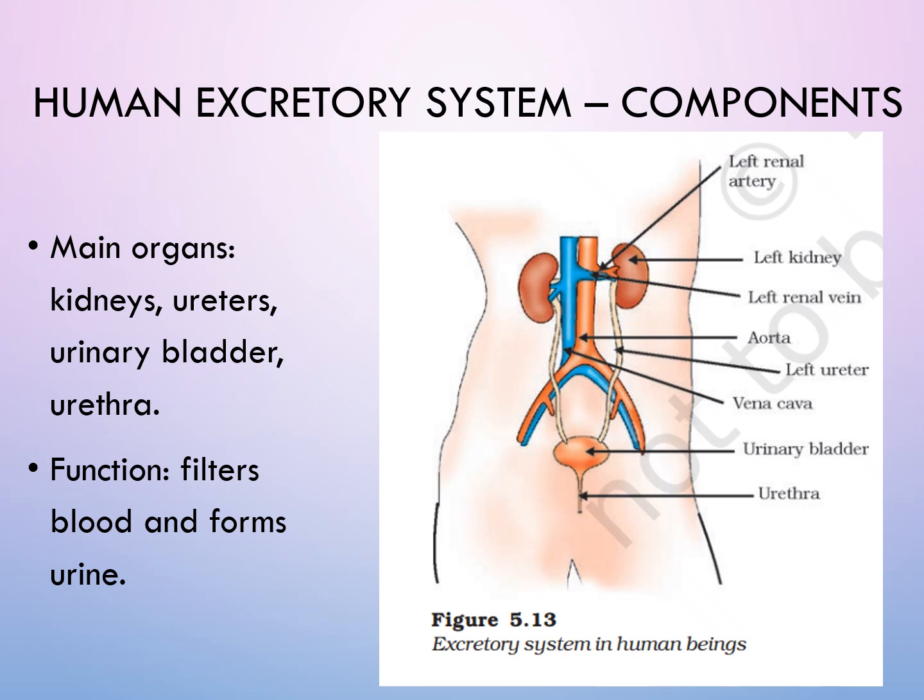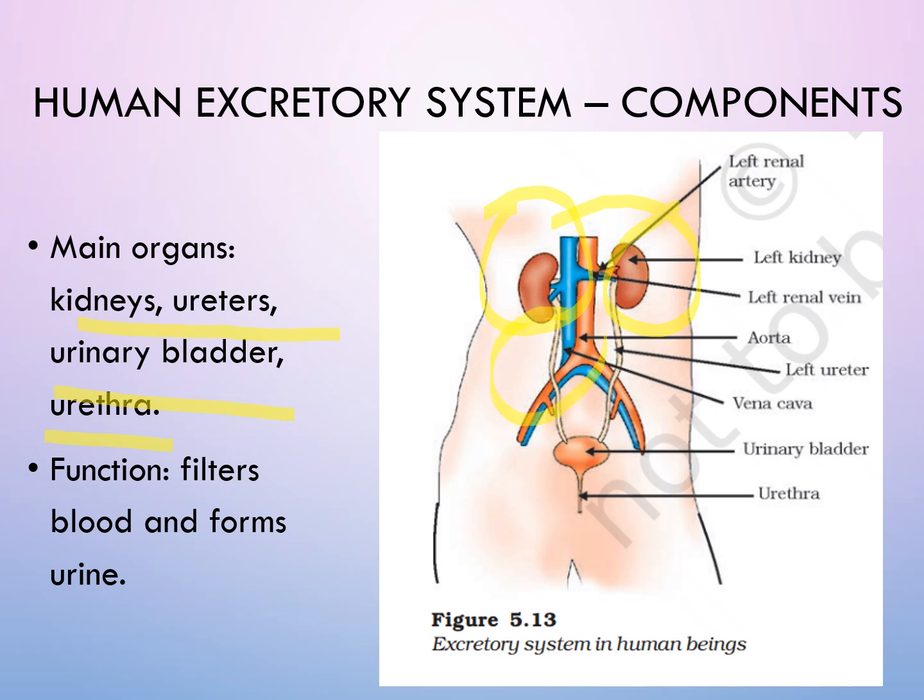Moving ahead is the human excretory system. We will be studying the excretory system and its components. As you can see on the screen, the human excretory system consists of a pair of kidneys, that you can see here on either side of the spine, a urinary bladder, a urethra, and a pair of ureters.